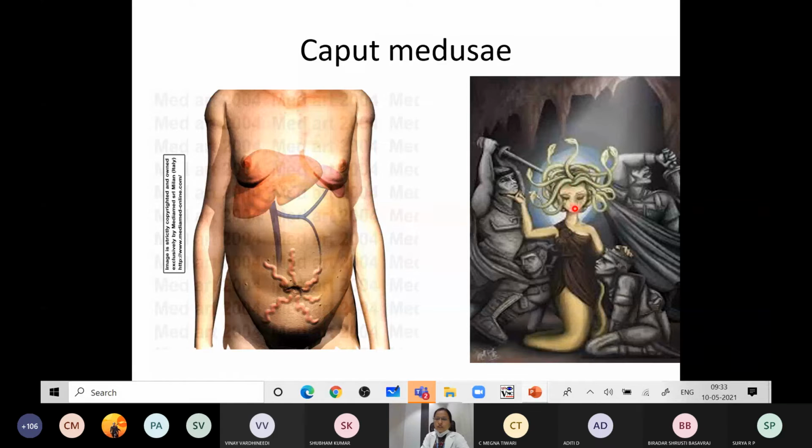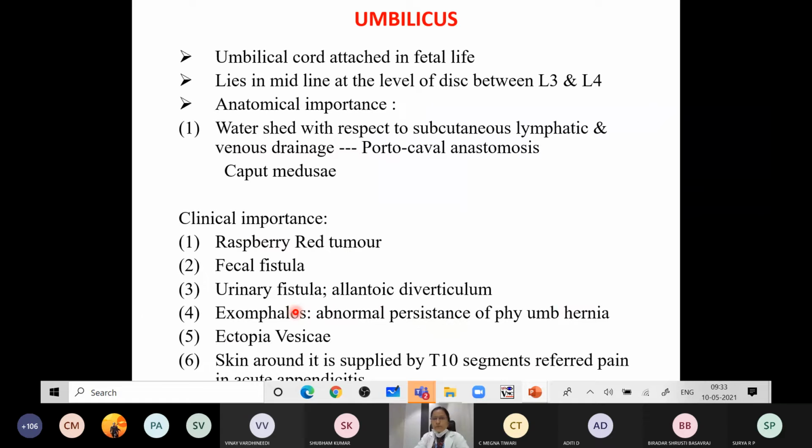In Greek mythology there is a god called serpent, having the crown of that, which is called the medusae. Caput medusae. Caput means head. So that's why the name has been given as the caput medusae. So this is due to the obstruction of the portal vessels around the umbilicus. The other important thing is that the umbilicus is supplied by the T10 segment of the spinal cord.